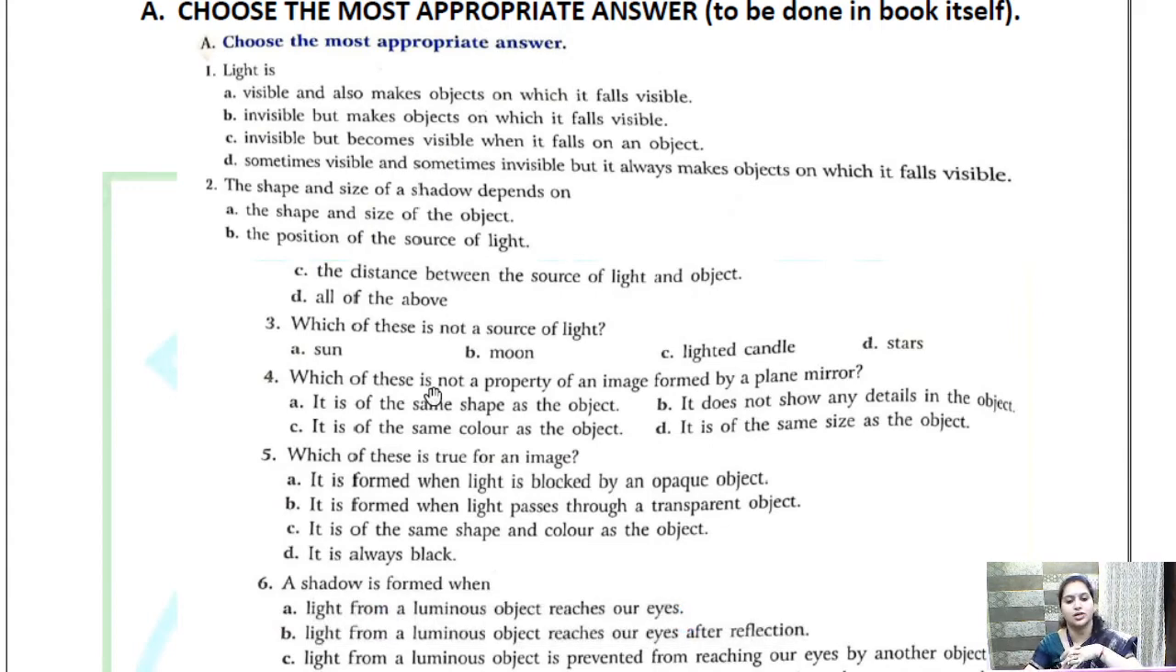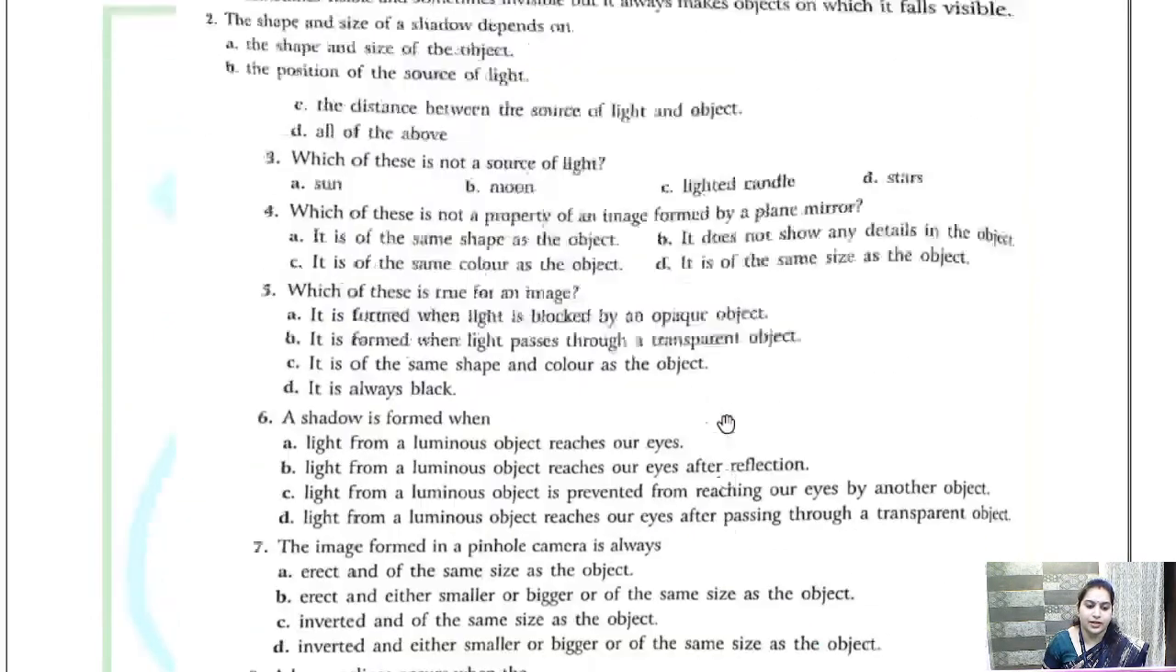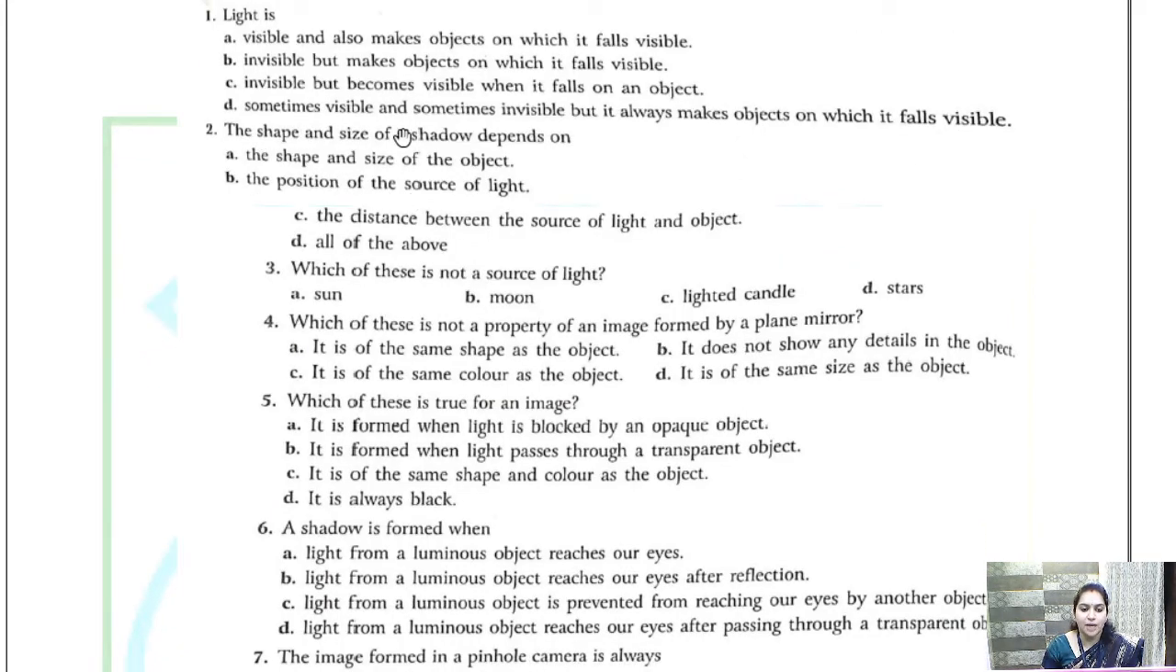Children, yes. What is the correct option? Hurry up. Tell me what is the correct option. Light is invisible but makes objects on which it falls visible. So option B is correct. Okay. Next question. The shape and size of shadow depends on... So we have already discussed this question. So the answer was all of the above.